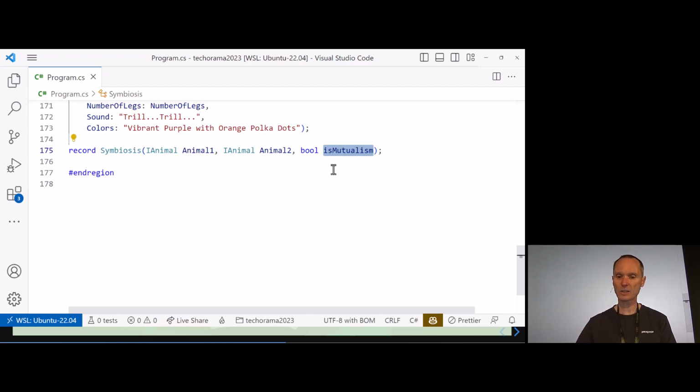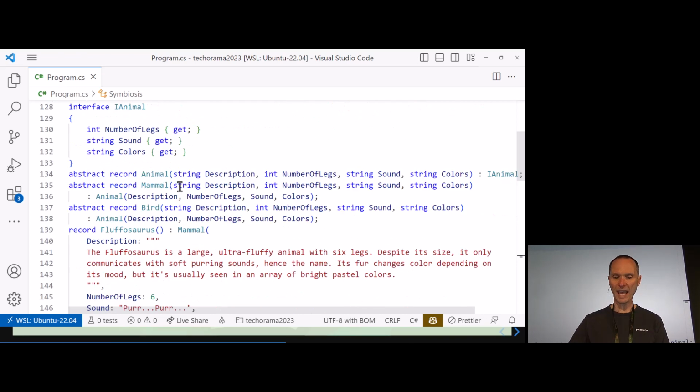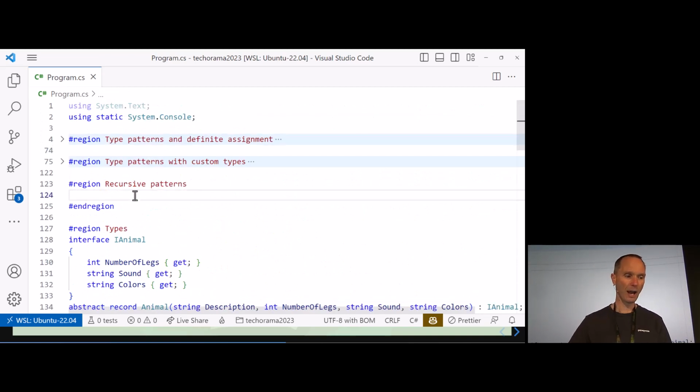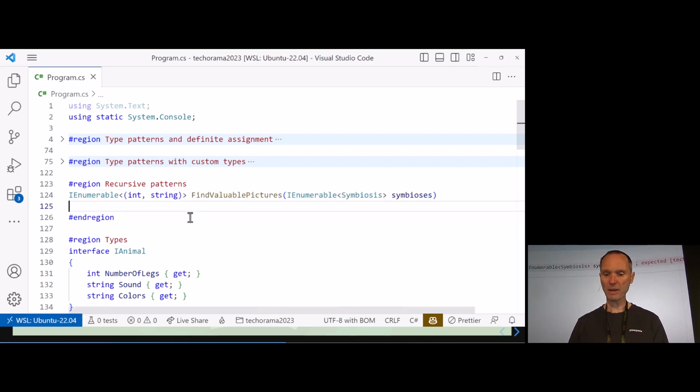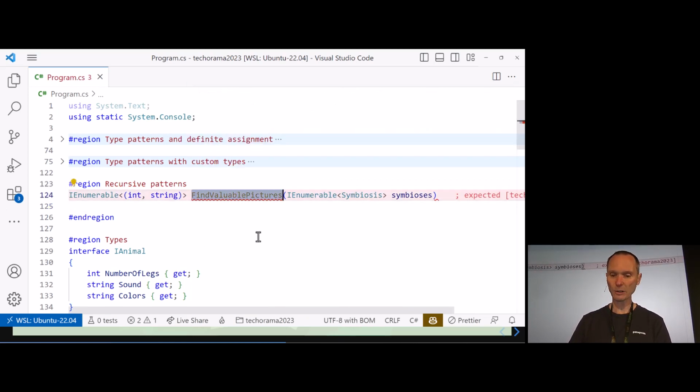So this is symbiosis. And now we have categorized all our images based on this symbiosis data type here. And now we need to come up with the total amount of money we are going to make by selling all our pictures of symbiosis. Let me show you how we do that. I came up with this method signature, find total revenue.